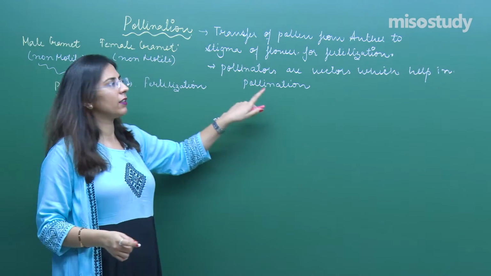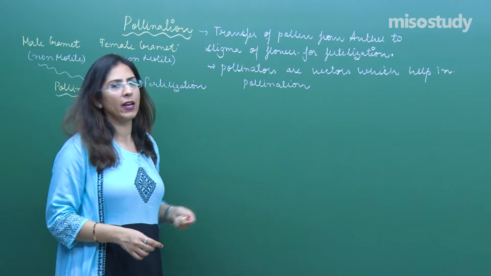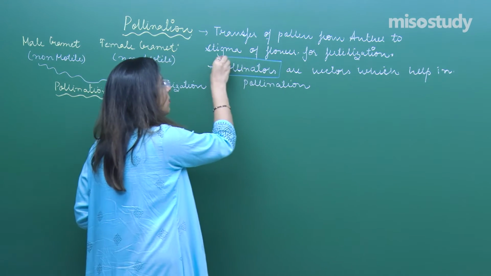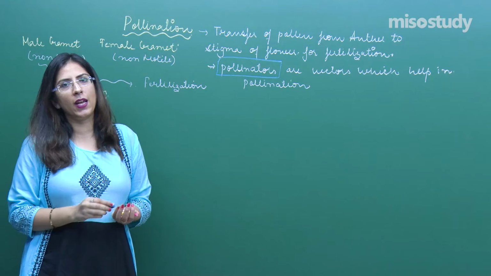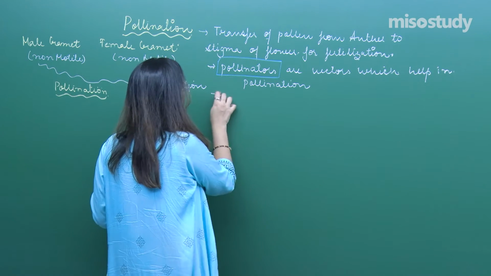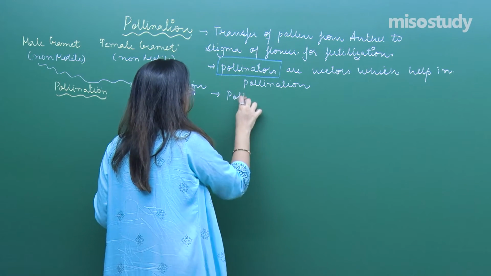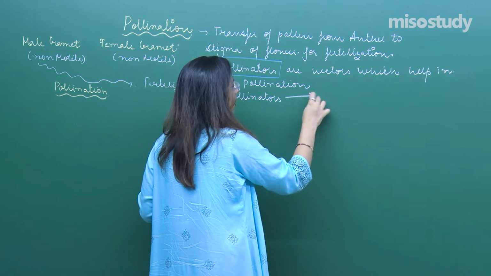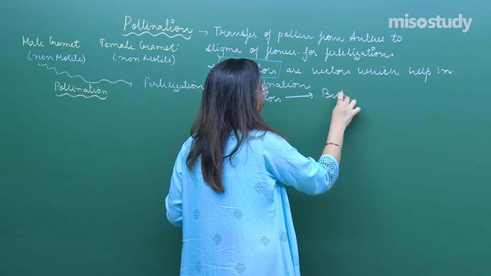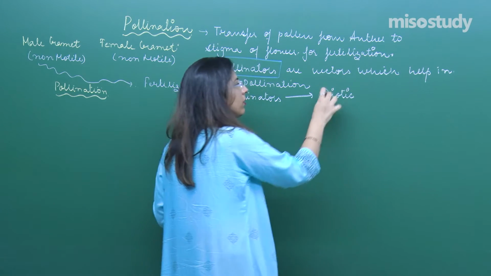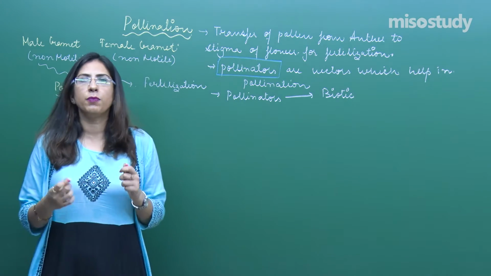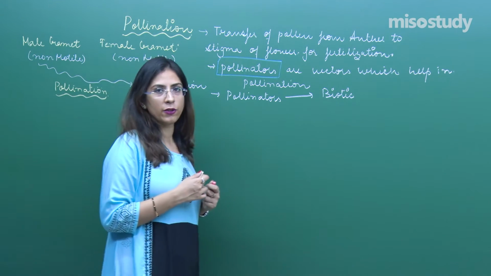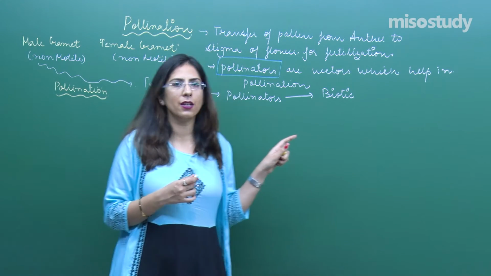Now these vectors I have named as pollinators. These pollinators can be biotic as well as abiotic. Biotic means I am talking about living organisms, such as bees, such as wasps, even arboreal organisms, they act as pollinators.